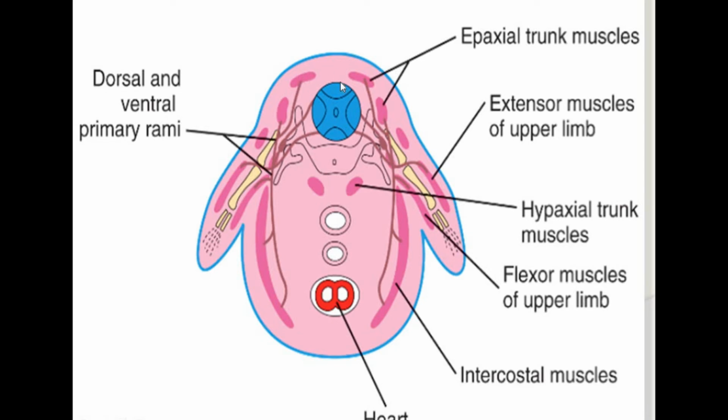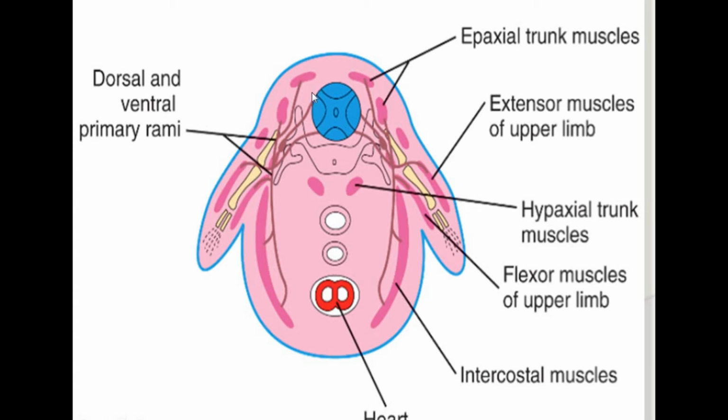So this picture shows the neural tube, the future spinal cord, and the emerging spinal nerve that supplies the epiaxial group of muscles and the hypaxial group of muscles.